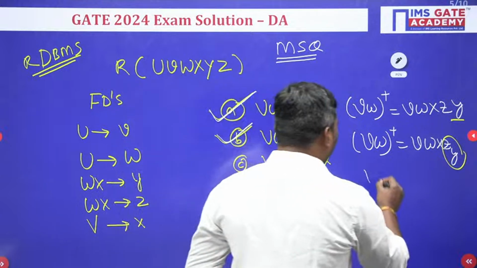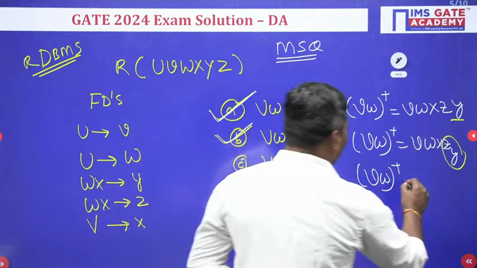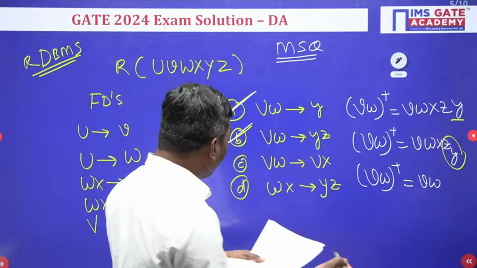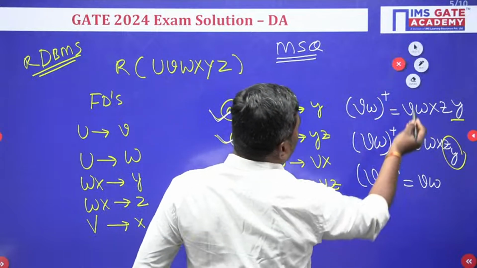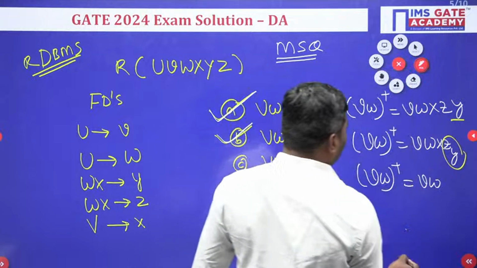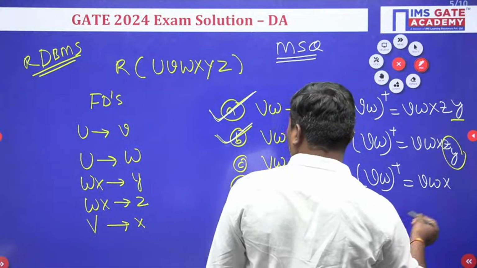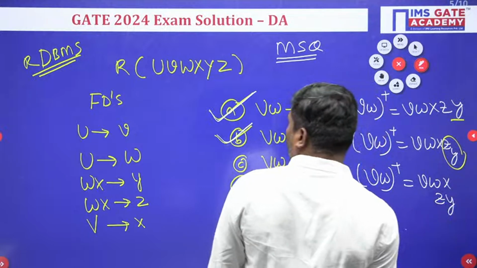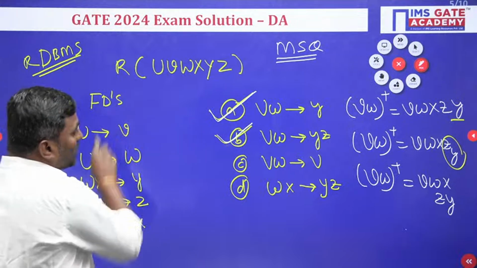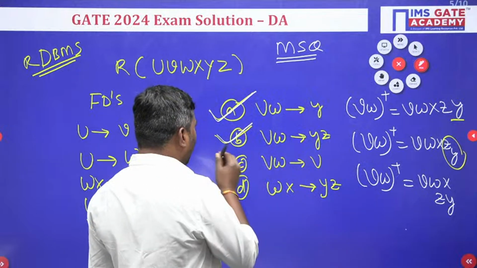Now look at VW plus, where VX should be derived. In the option, only V is given. VW is there, V derives X, WX derives Z, Y. Z and Y are there, but V could not be derived, because U derives V is there. This right side part you could not get. So this is not possible.